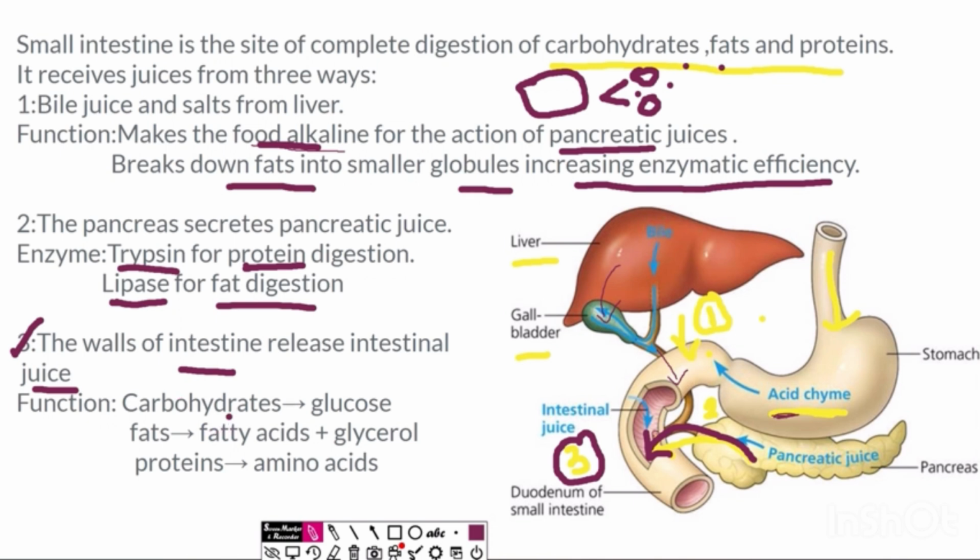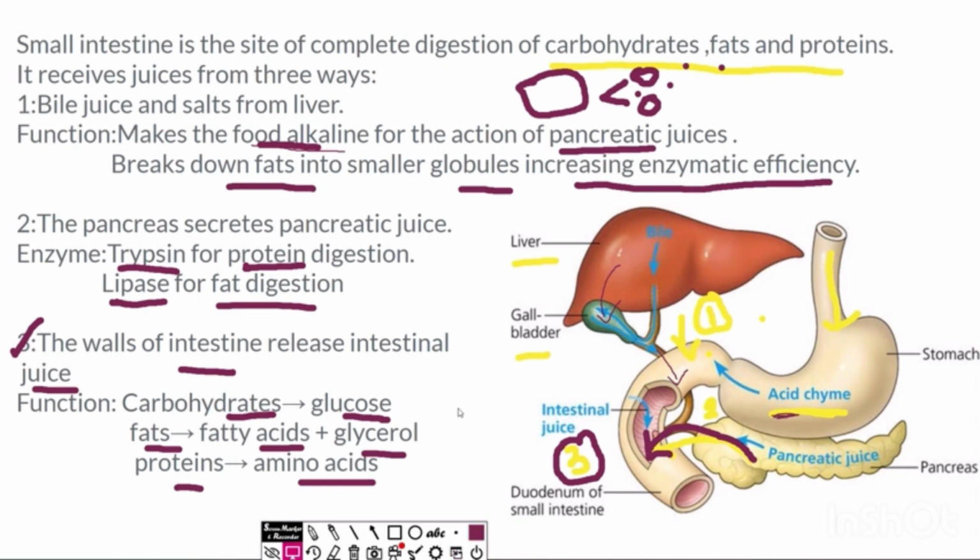Firstly, if some carbohydrates are left, some starch which is not digested still, it completes its digestion and breaks them into glucose. Fats are completely broken down into fatty acids and glycerol, and proteins, if there are any left, are completely broken down into amino acids. These are the functions of all the three secretions which we receive from the various glands.